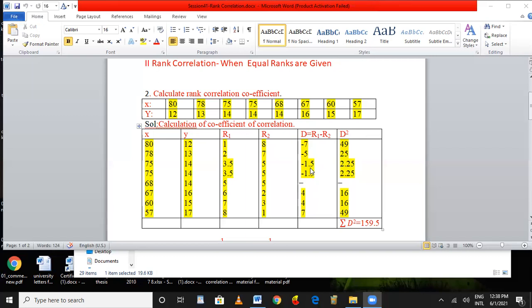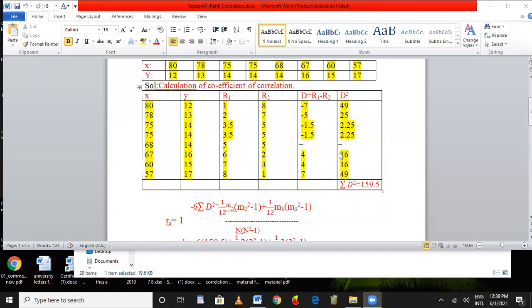Minus 1.5 into minus 1.5, minus into minus becomes plus, 1.5 into 1.5, 2.25. Minus 1.5 into minus 1.5, 2.25. 0 into 0, 0. 4 into 4, 16. 4 into 4, 16. 7 into 7, 49. We have to add the d square. D square means difference square.